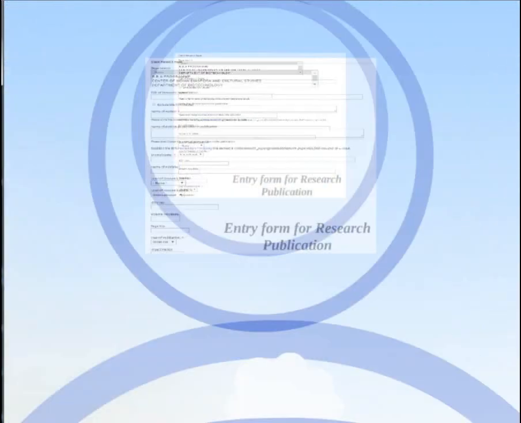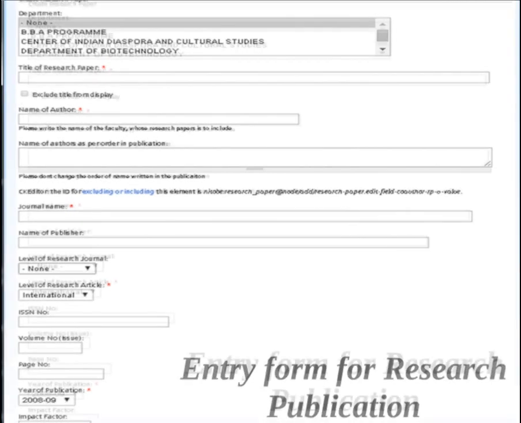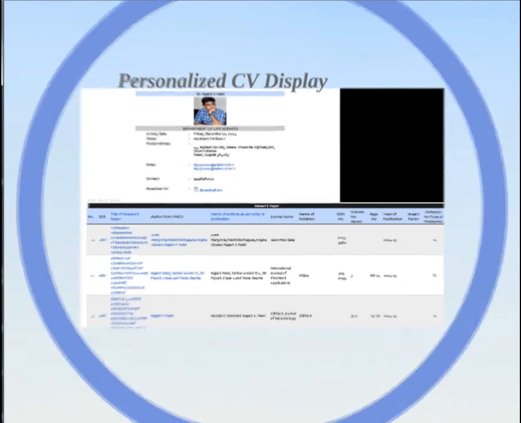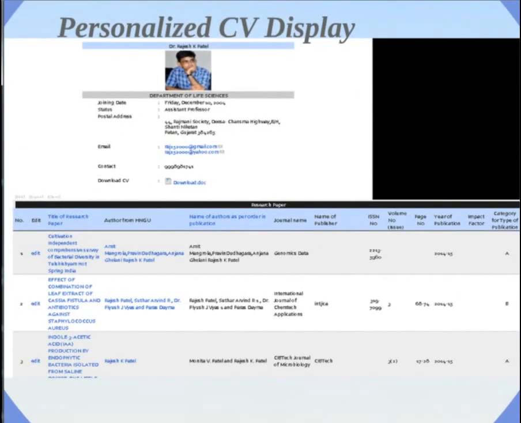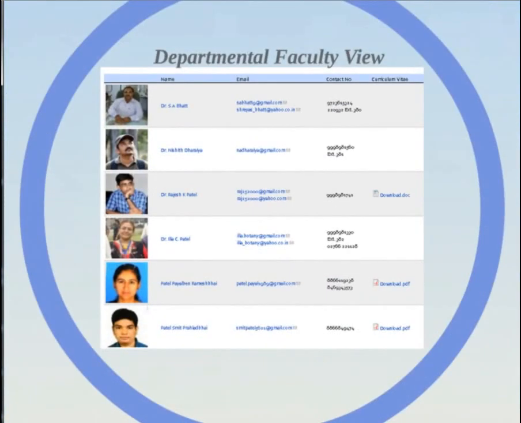We'll be taking the case study of the research publication, how a faculty can input the research publication in its own account and how it will get visualized to the centralized data. This is the web page by which any faculty member who is having the login can enter their research publication data. This data will be visualized in their personal CV and that will be updated immediately.